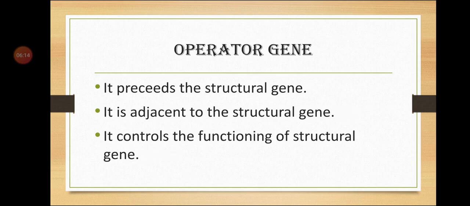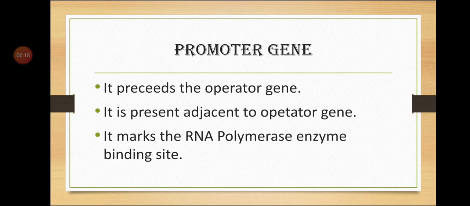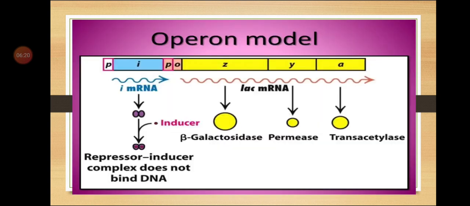Next is the operator gene. When I say operator gene, where is it present? It precedes the structural gene. These three are structural genes. See here, the operator is preceding the structural gene, and it lies adjacent to the structural genes. That is called the operator.